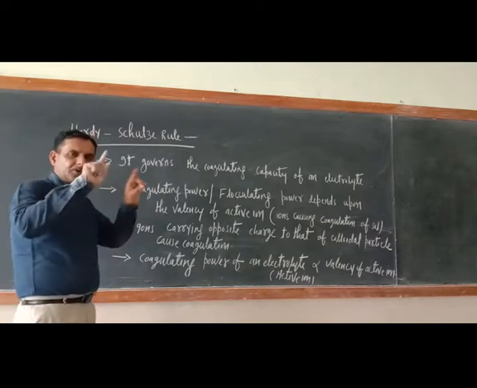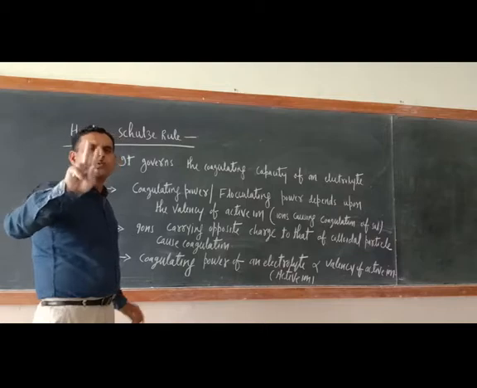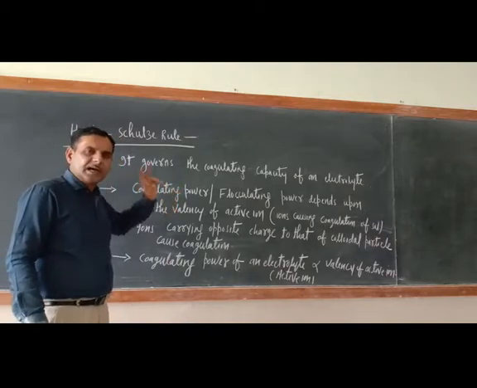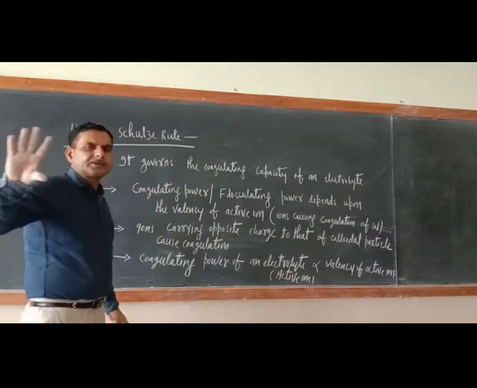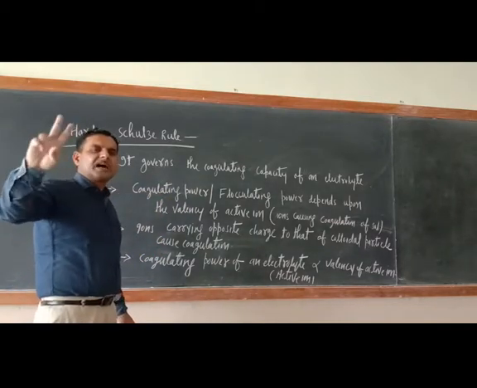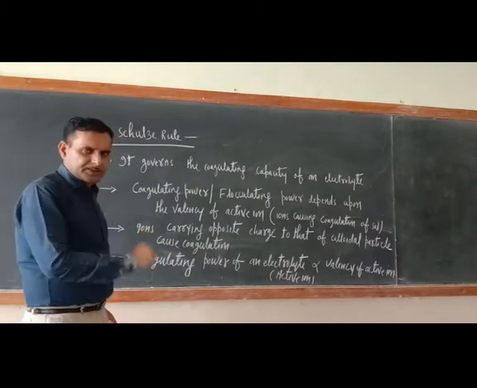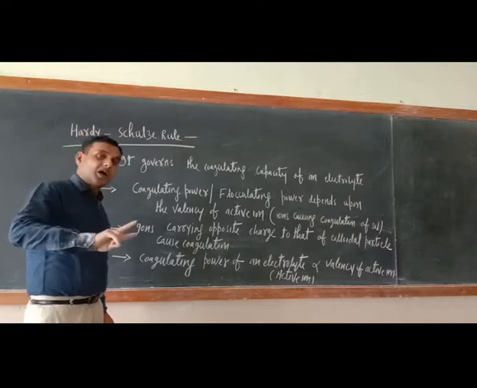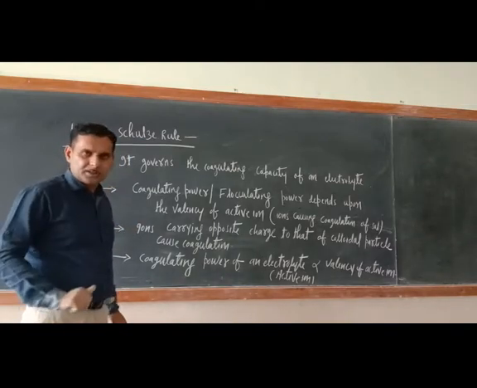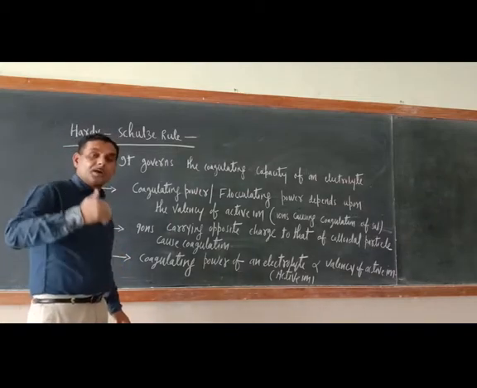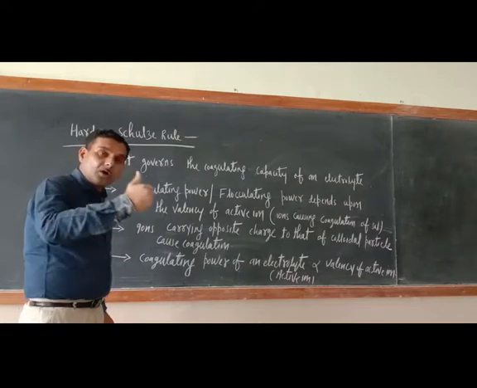Electrolyte. And an electrolyte is made up of two types of ion. How many types of ion? Two types: positively charged ions and negatively charged ions. So just try to understand. In any electrolyte, positively and negatively charged ions are held together by a strong electrostatic force of attraction. And both ions are capable of causing coagulation. Are you getting my point or not? Both ions are capable of causing the coagulation.